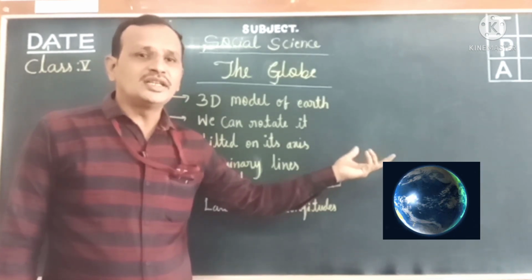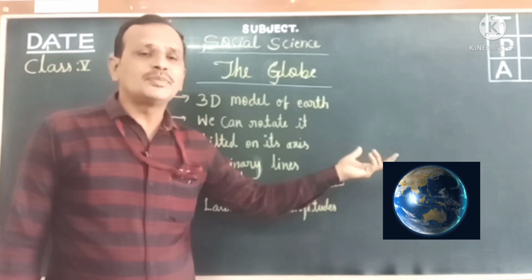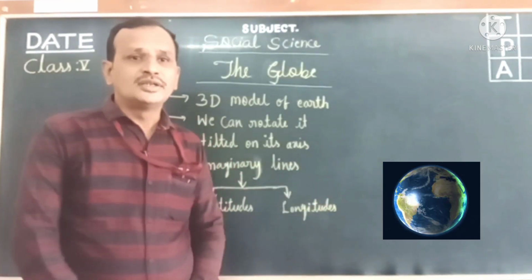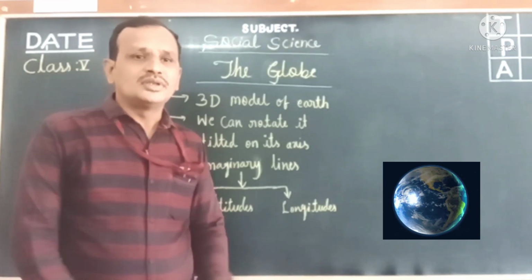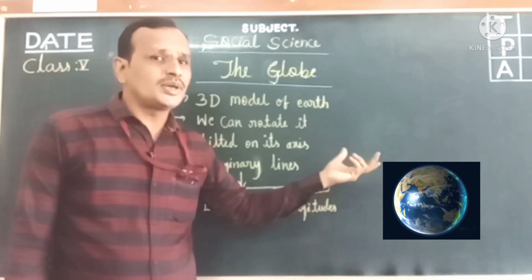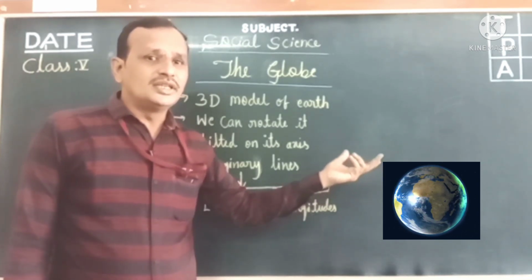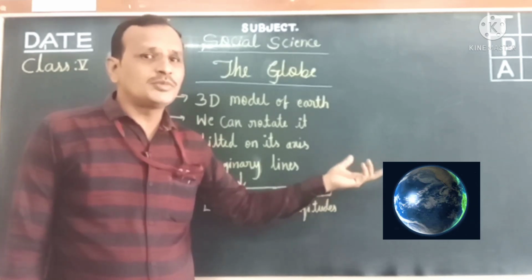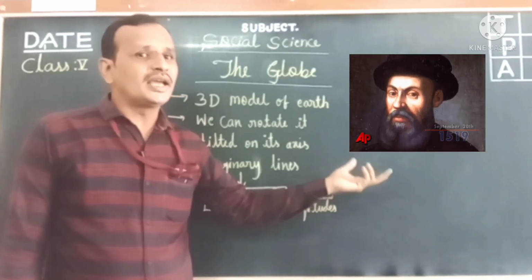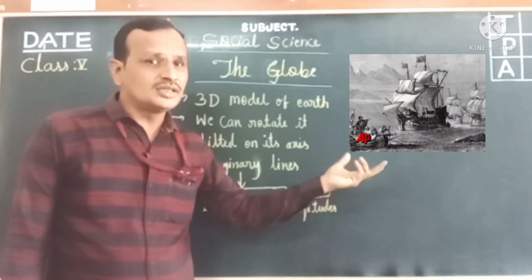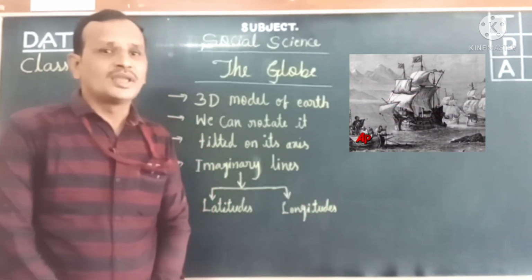They thought the shape of the Earth is flat, so they did not have a clear idea. In the Middle Ages, the European explorer Ferdinand Magellan finally proved that the shape of the Earth is round. Isn't it, children?